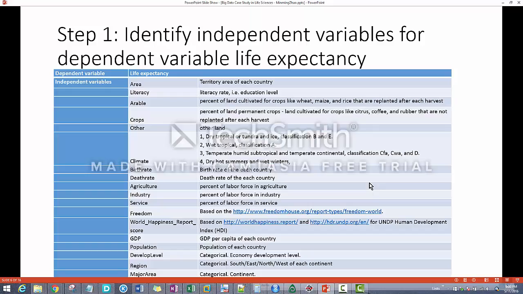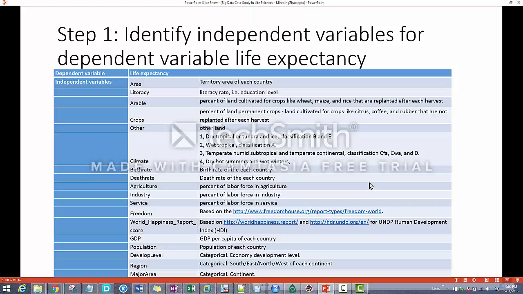So let's go to the problem solving. Step one, I identified the independent variable and the dependent variable. And of course, my dependent variable is life expectancy in years for each country. And my independent variables, or the X, are the country area and the education level, literacy.